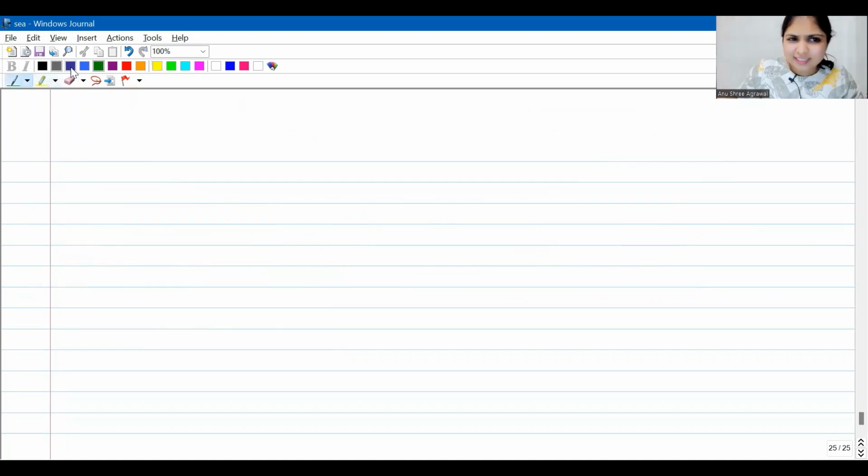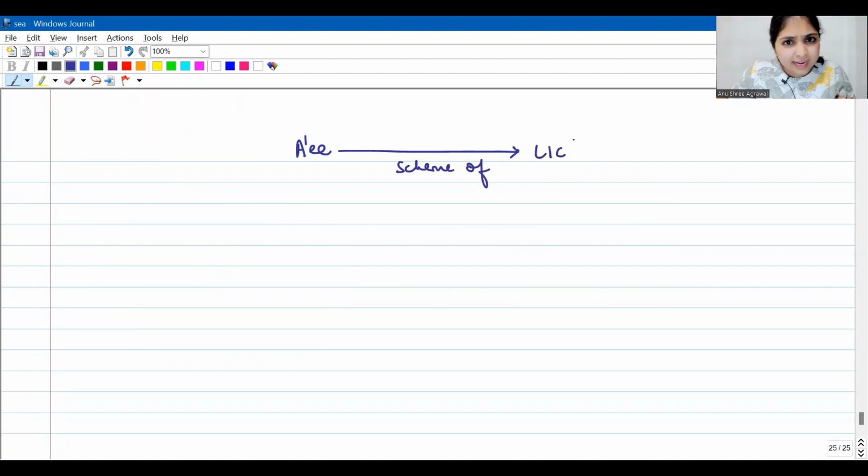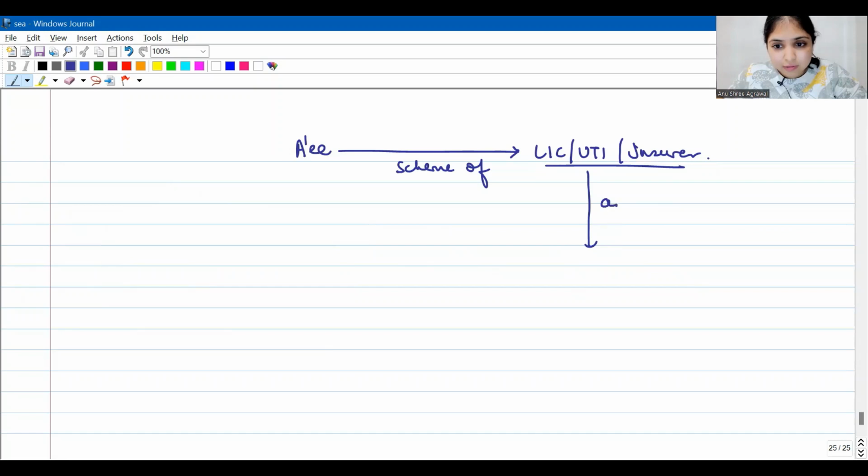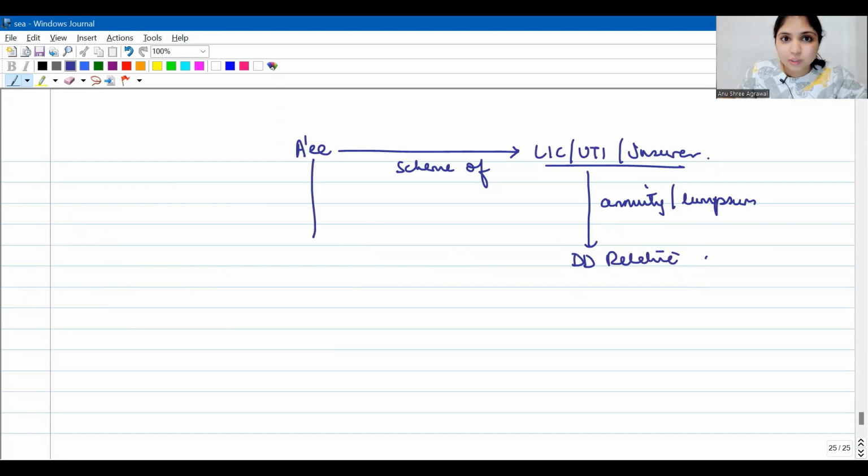Now under section 80DD, existing provision only, we have two more points which you should know. And these two more points are relating to the scheme. See what is happening as of now. The assessee is making a contribution towards a scheme of LIC or UTI or any other insurer. Under this scheme, the LIC, UTI or any other insurer will give either annuity or lump sum to whom? To that dependent disabled relative. Okay, when? After the death of the assessee.